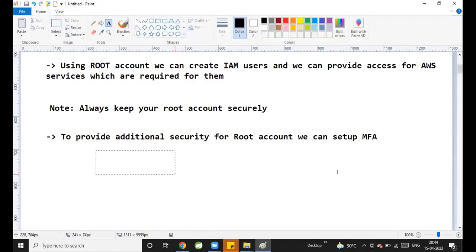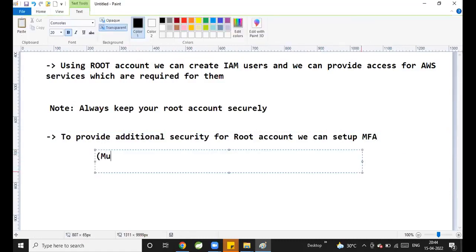MFA stands for multi-factor authentication.